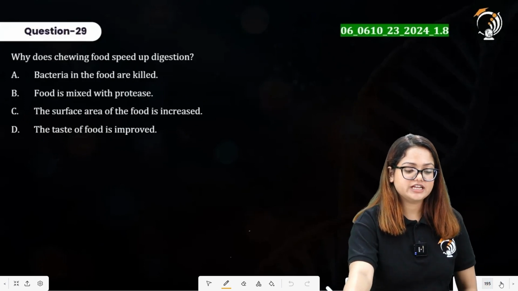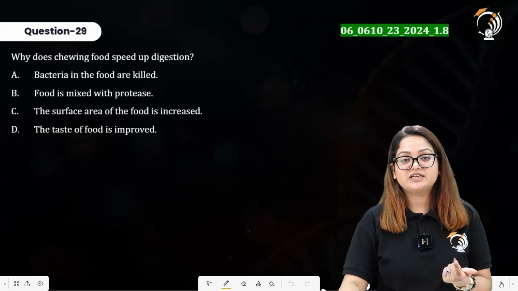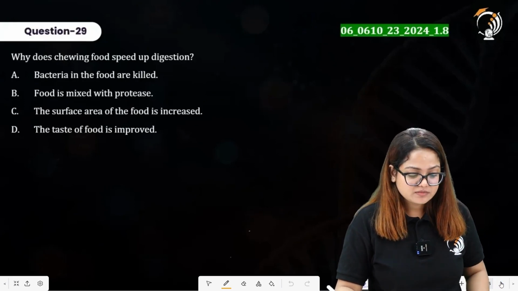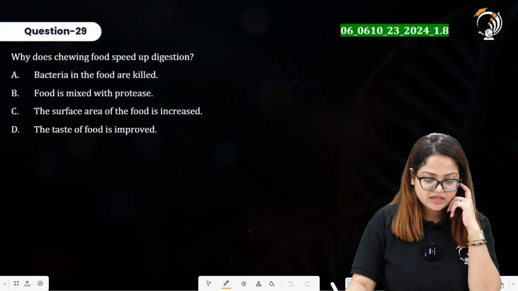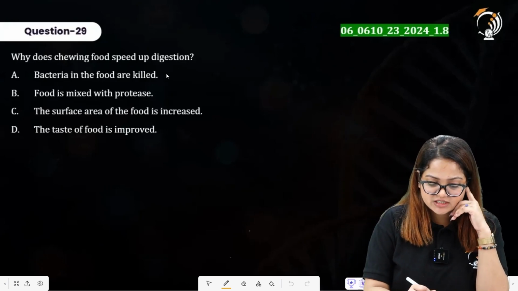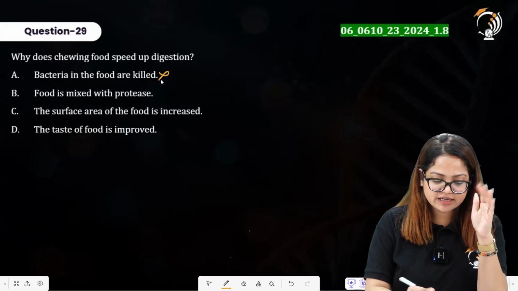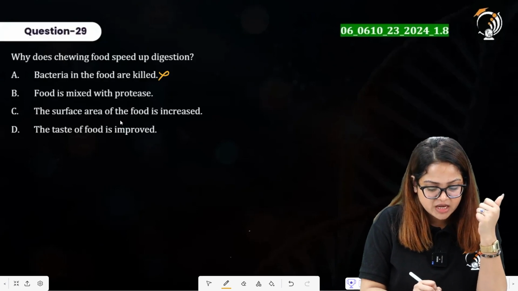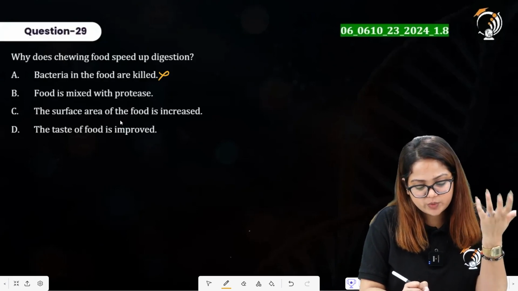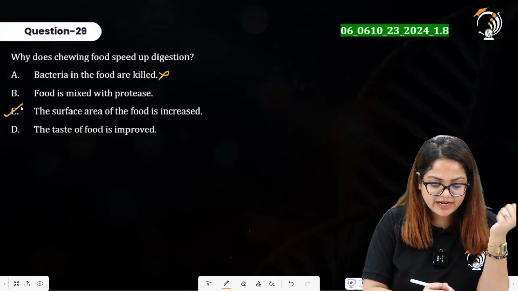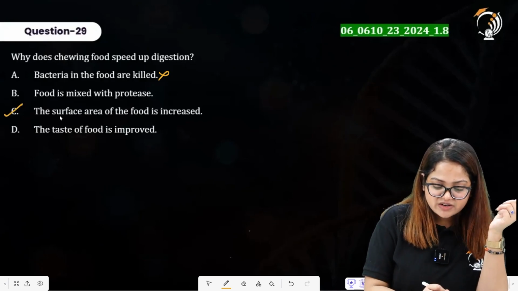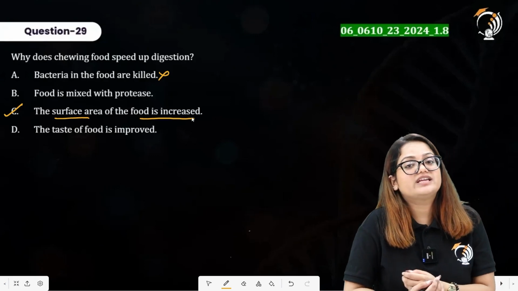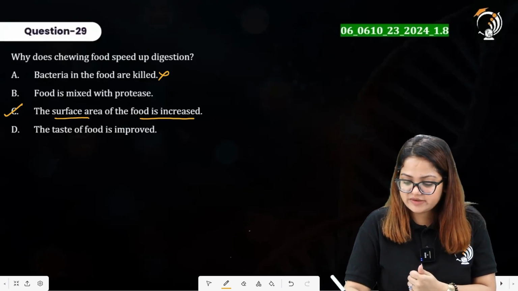Question number 29 here says, why does chewing food speed up the chemical digestion process? Or you can say, the activity of the enzyme. Because it increases the surface area. Bacteria in the food are killed. No, this is a function of hydrochloric acid. This is incorrect. Option B here says food is mixed with protease. Alright. Surface area of the food is increased. Taste of food is improved. Clearly we see option C as our right answer, because by chewing, the surface area of the food is increased, and this will facilitate the easy action of the enzymes. Alright. So option C is the right one.